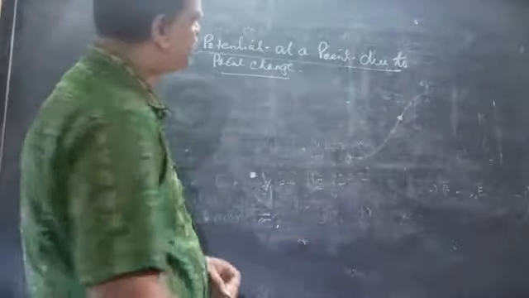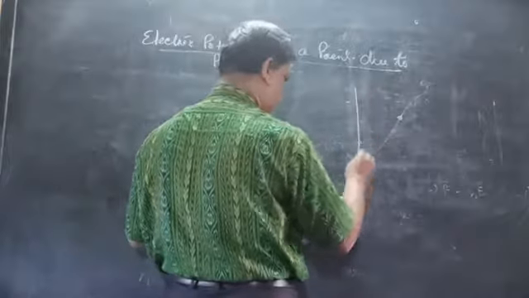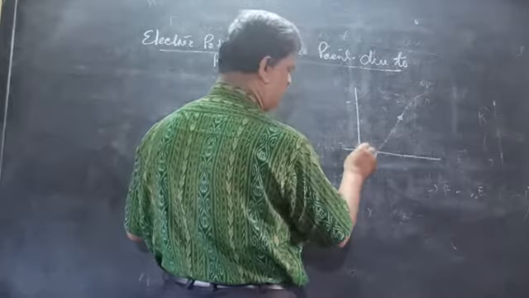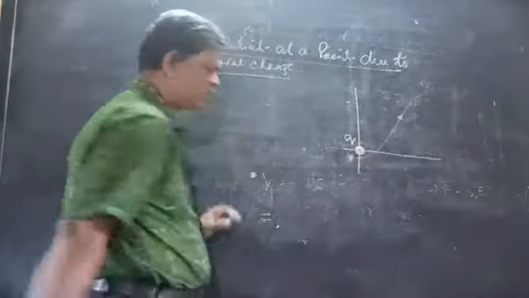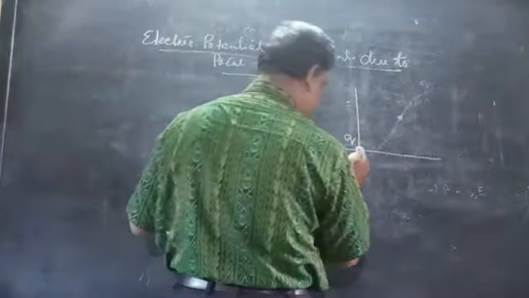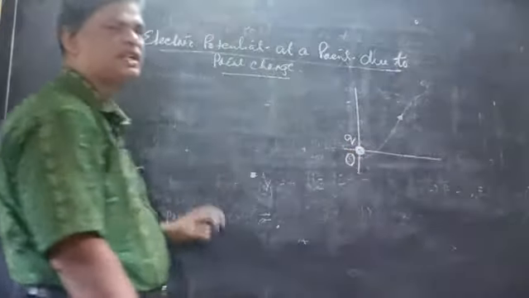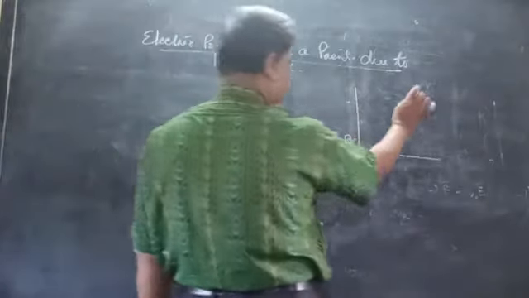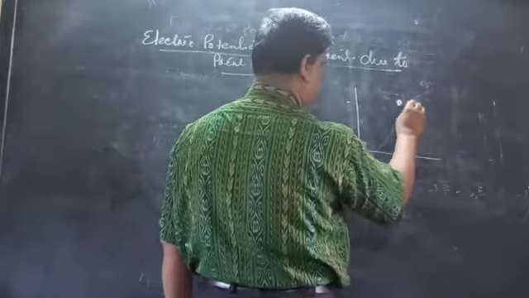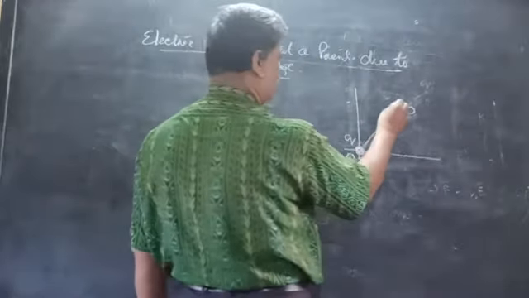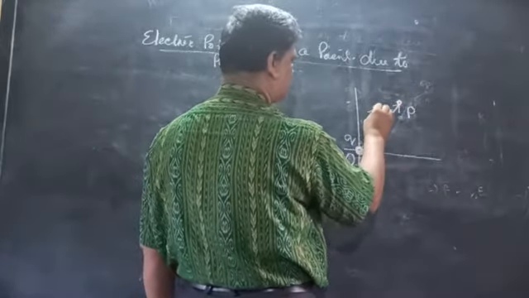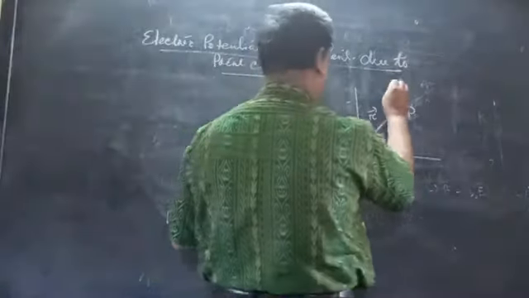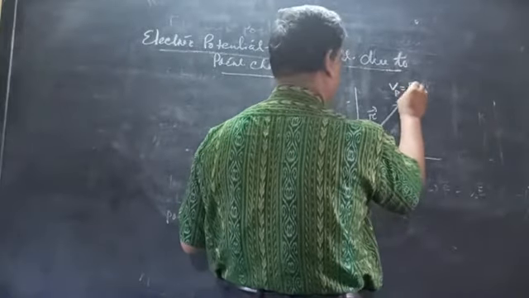Suppose we consider a source charge at the origin. This source charge creates the field and is at the origin, and creates a field around it. That field extends up to infinity because E is inversely proportional to R square. Now we consider a point P. This is the point of observation which has the position vector r, that is, it is at a distance r from the source charge q. Now find out the potential at point P.